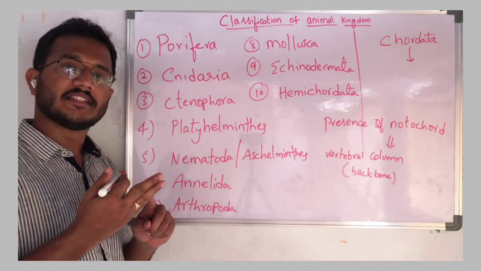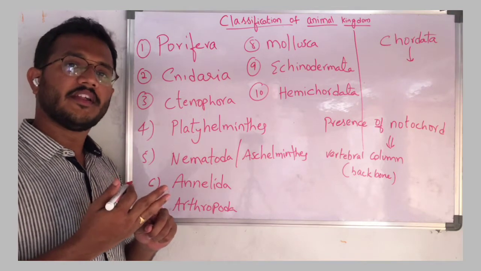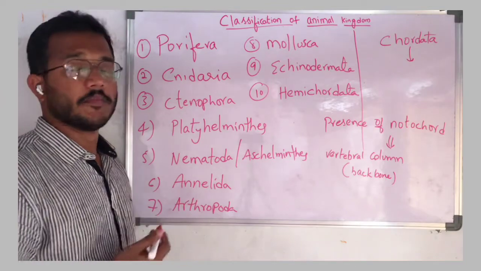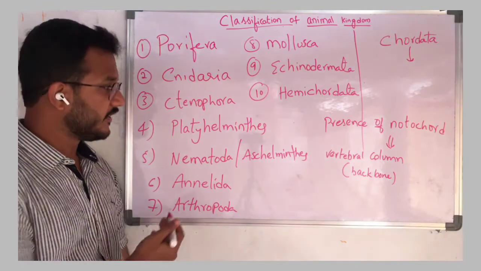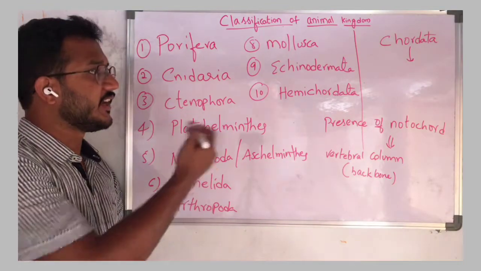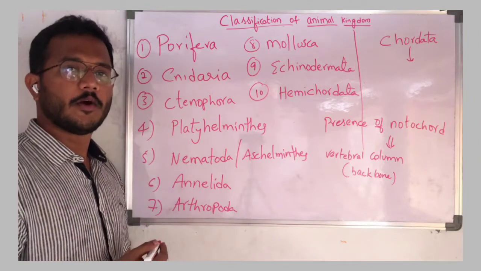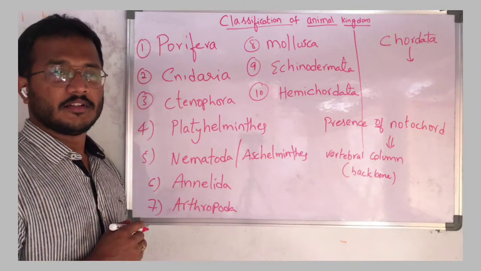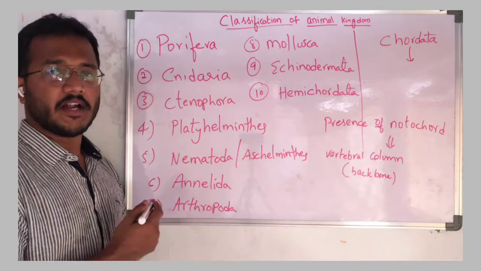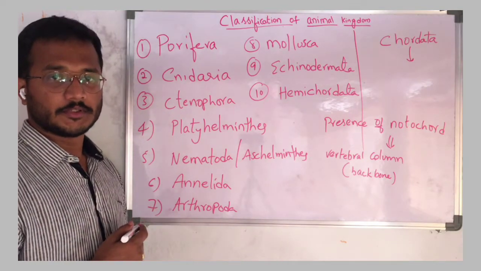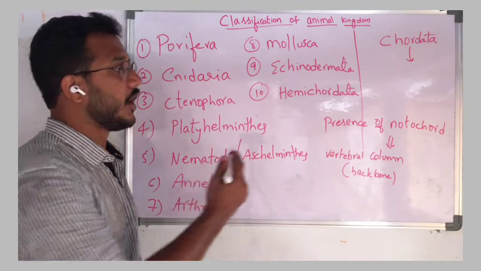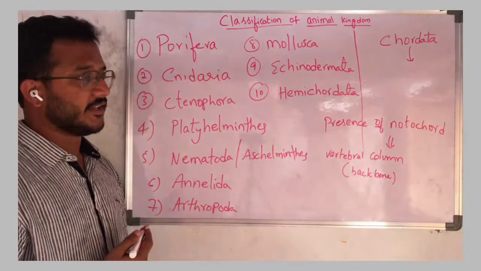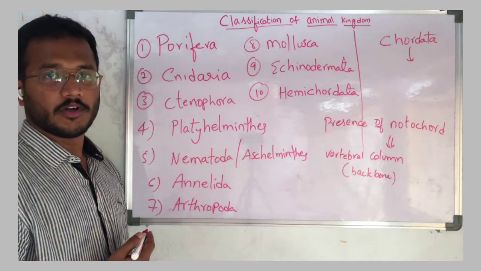If any of these three cases happens in an animal, we consider that animal under phylum Chordata. And the animals under these 10 phyla do not have the vertebral column at any stage of their life cycle. So one of the main characters which divides these 10 on one side and Chordata on the other side is basically the notochord.